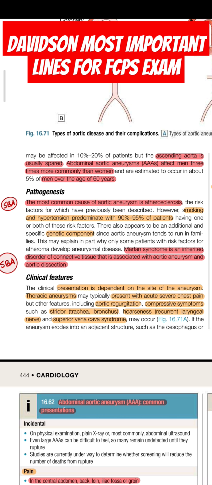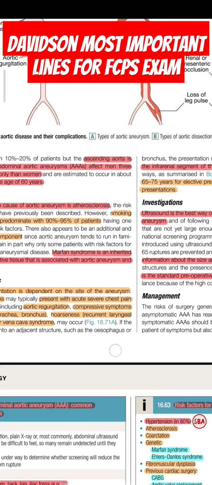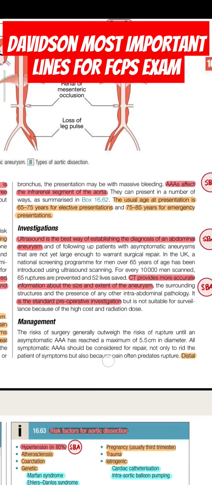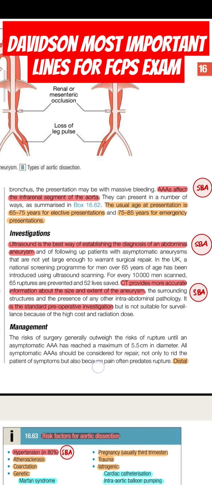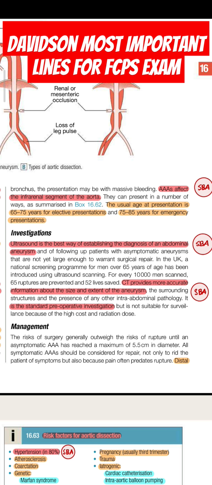Clinical features. Presentation is dependent on the site of the aneurysm. Thoracic aneurysms present with acute severe chest pain, aortic regurgitation, compressive symptoms such as stridor, hoarseness, and superior vena cava syndrome. Abdominal aneurysm affects the infrarenal segment of the aorta. The usual age at presentation is 65-75 years for elective presentations and 75-85 years for emergency presentations.